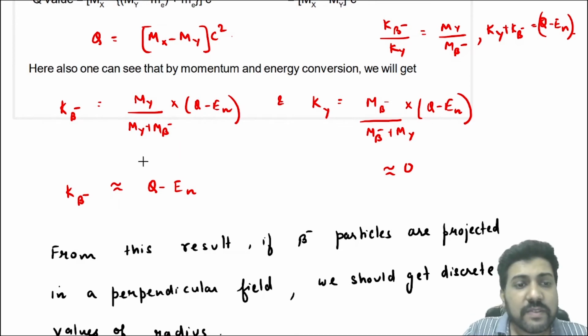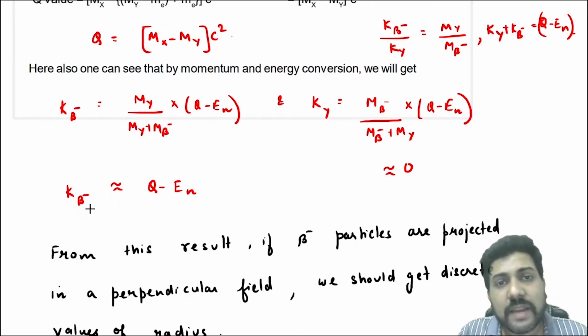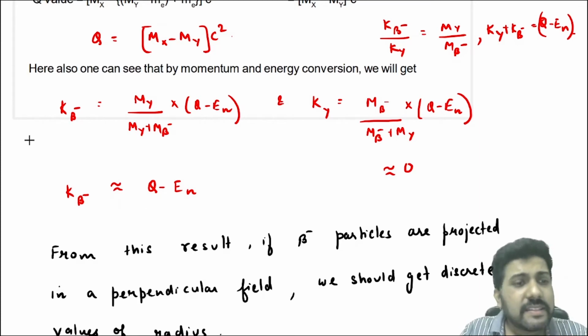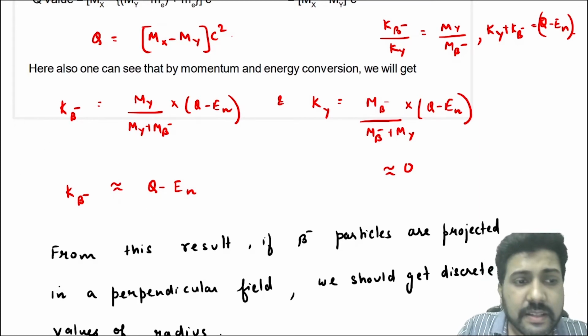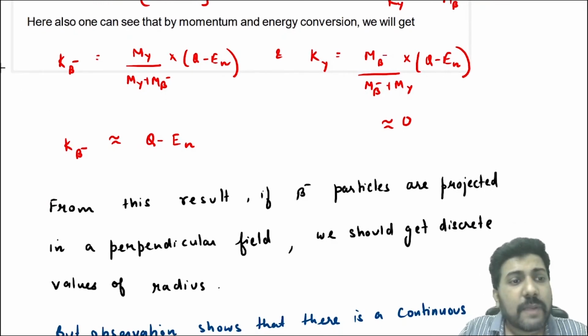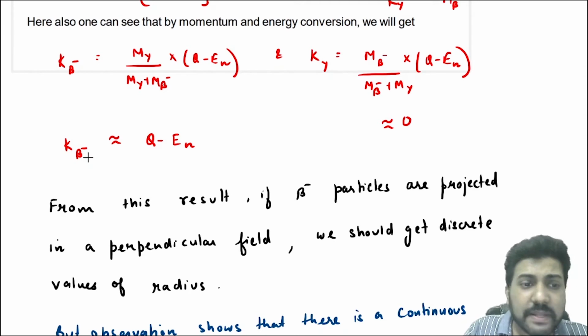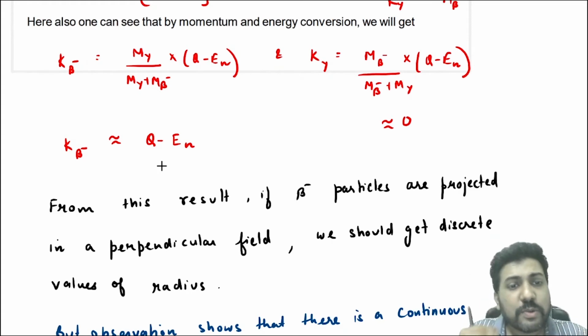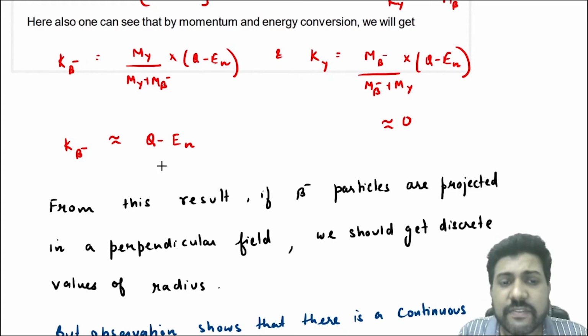So that is why we will say that the kinetic energy of beta minus in a beta minus decay is q minus En. Okay, but still there is some defect here. From this result, what do we see? Whenever this beta minus particle is projected in a perpendicular field, beta minus particles are also charged particles. So if it is a charged particle, it will experience a force in a magnetic field. So if you project this perpendicularly in a magnetic field, what will you see?